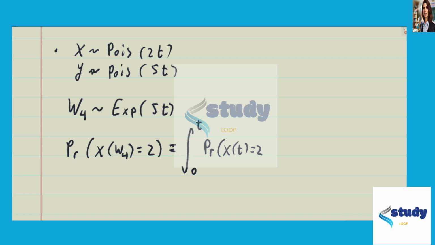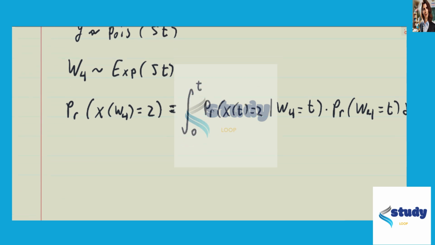So we have 2 men arrive by time t, given that 4 women have arrived by time t. We'd need to multiply that by the probability that W4 is equal to t, dt. So we're integrating this expression.